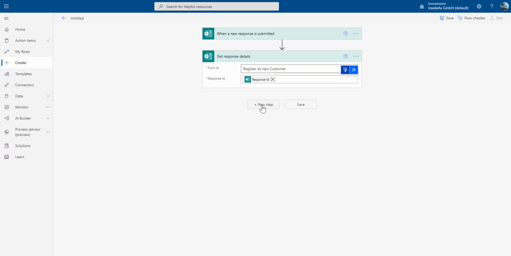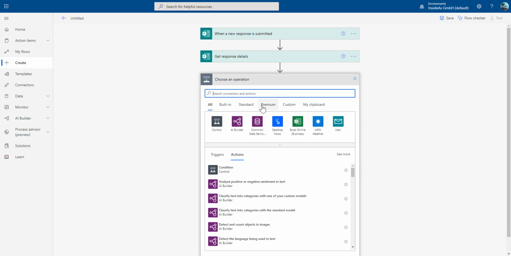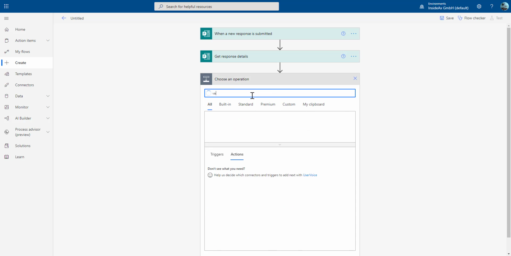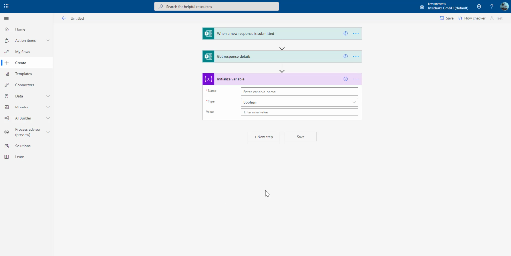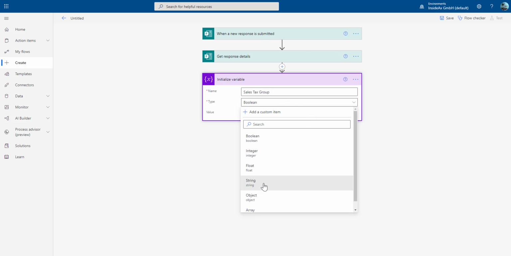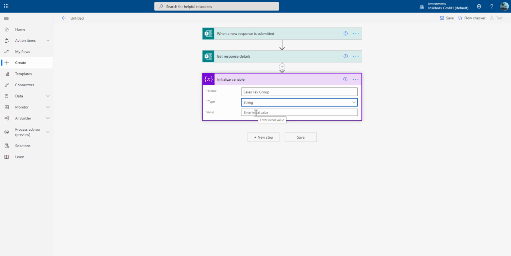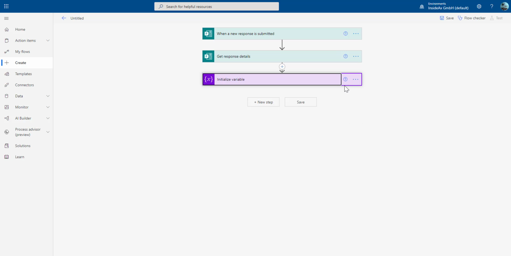So we're going to create two new variables here. Let's say initialize a variable. And what we need is the sales tax group. This will be a text, and the default value for the sales tax group in my case is this value here, and I give it a nice name.